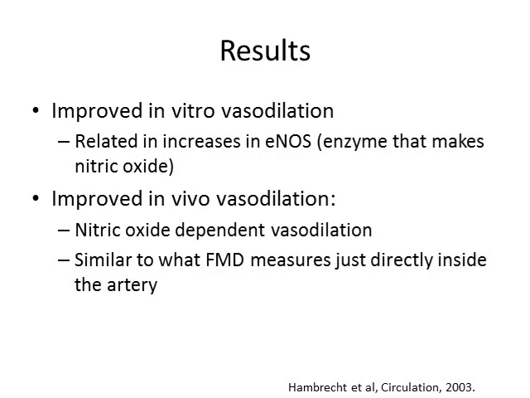So the results, we saw improved in vitro vasodilation, and then the nice part about having that artery out of the body was then we can actually test the level of eNOS in it, and they saw majorly increased levels of eNOS. So that's a mechanism to show exactly why we have better dilation, is because we have more eNOS, which means we have more nitric oxide. And then we also saw that increase in vivo dilation as well in the body, and this was directly linked to the amount of eNOS increase we saw.